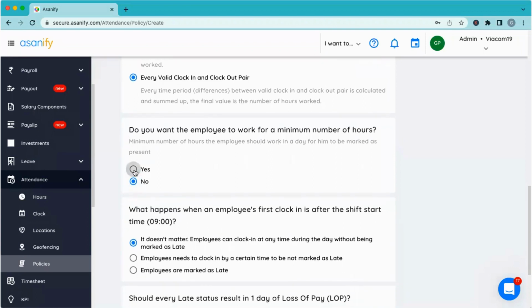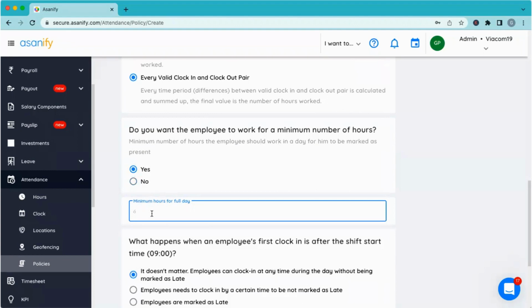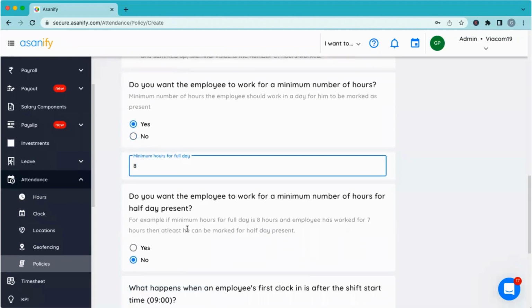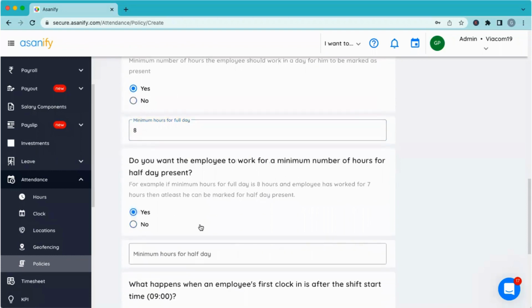So then I can choose to define it that for my full day to be called complete, let's say the employee must have worked for 8 hours. Or for half day to be complete, the employee must have worked for at least 4 hours, which essentially means that if an employee has worked 7 hours and 59 minutes, let's say, he will be called a half day present. The other half day will be called as either absent or mark a leave, or it will come as a loss of pay when you're running the payroll.